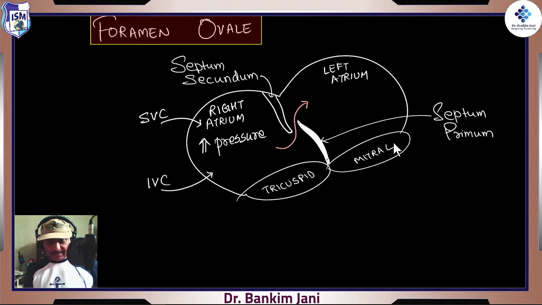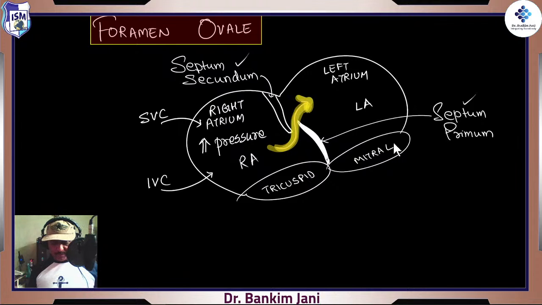So this is the septum secundum, and this is the septum primum. The septum primum is like a membrane. This is the right atrium and this is the left atrium. From the right atrium, when the pressure is more and we push, the septum primum will go, and there is a formation of such a nice foramen, and the blood would start flowing all the way from right atrium to left atrium.